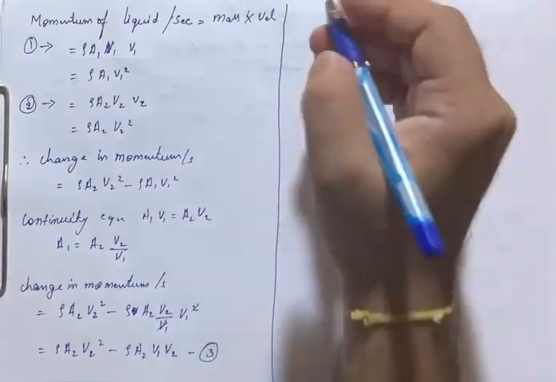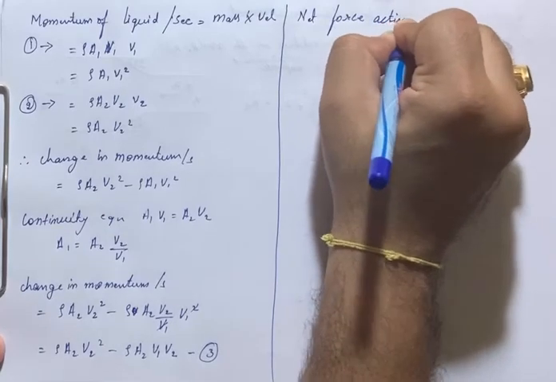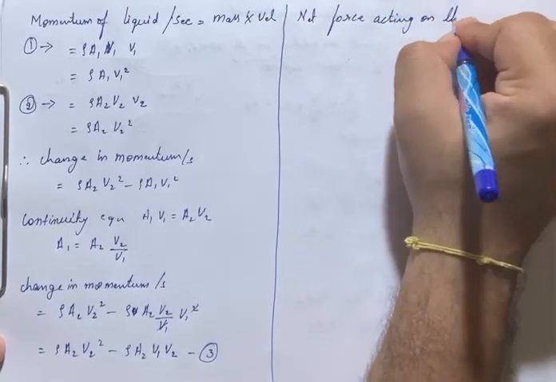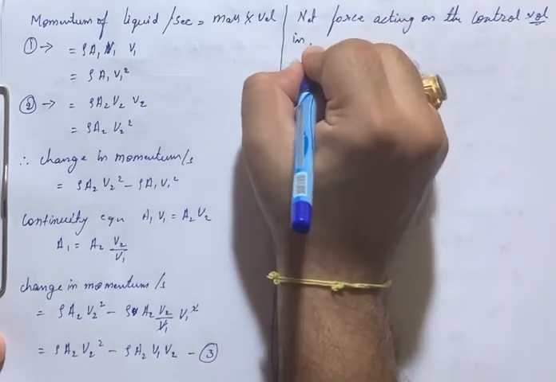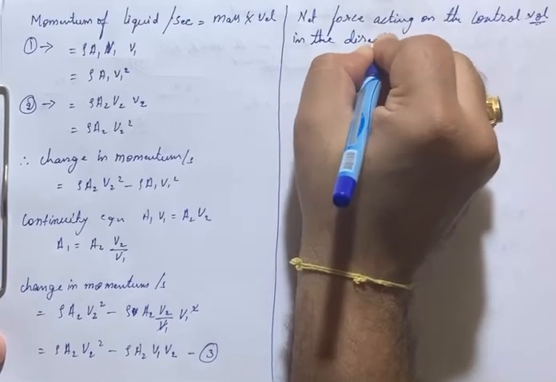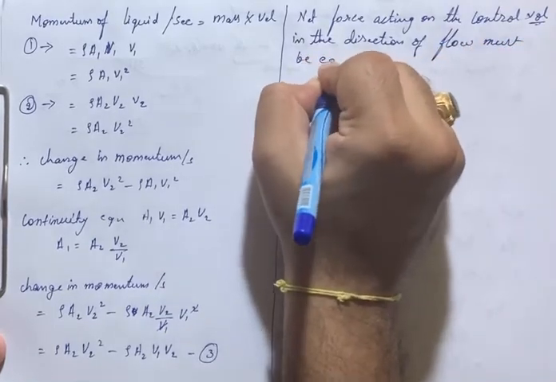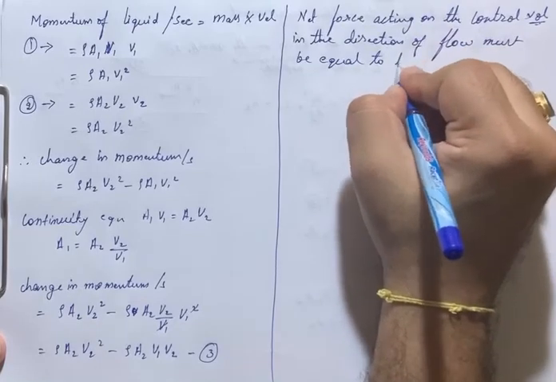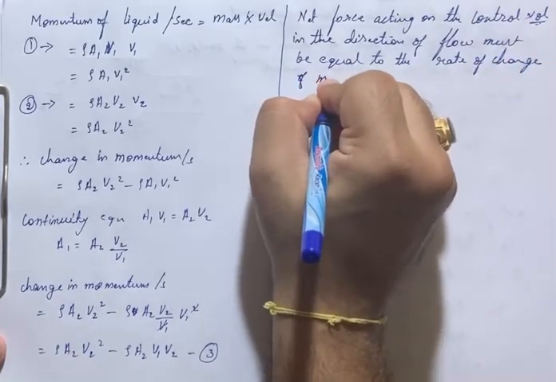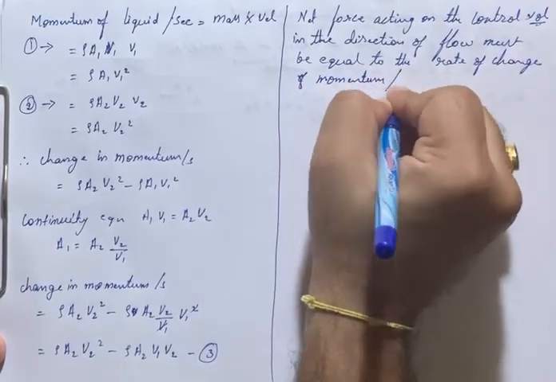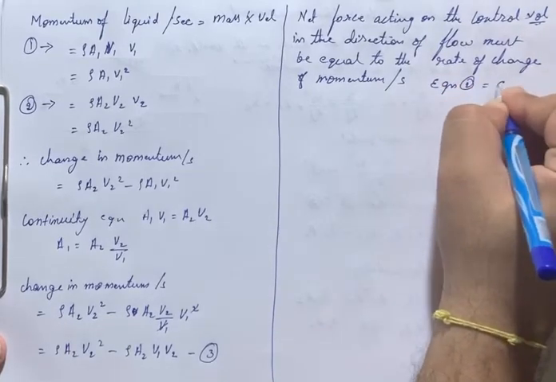So I'll write: net force acting on the control volume in the direction of flow must be equal to the rate of change of momentum per second.